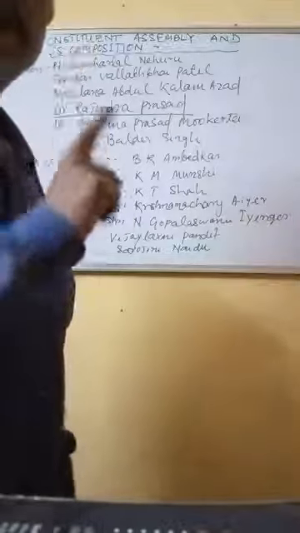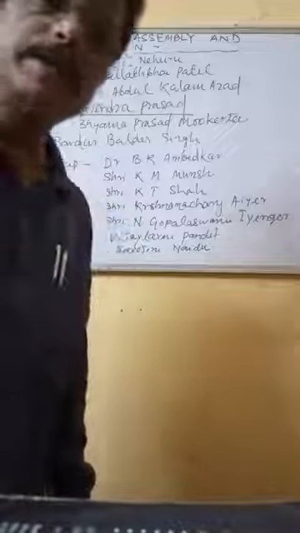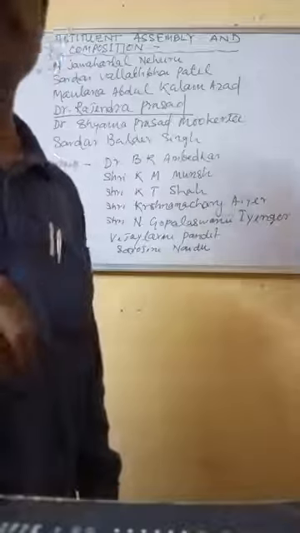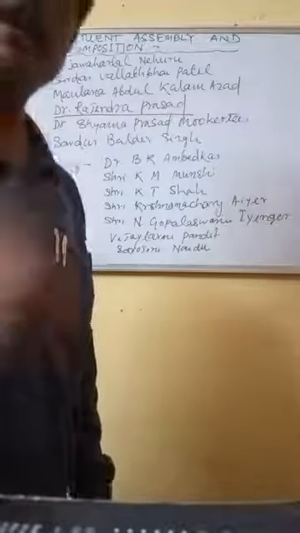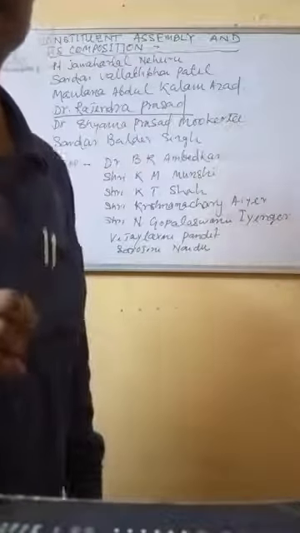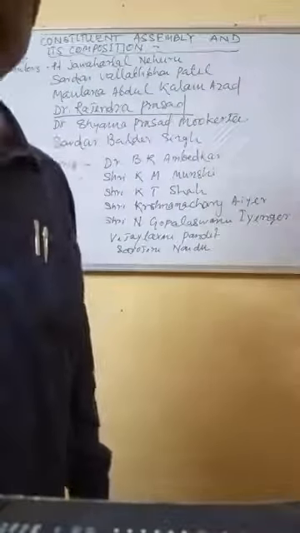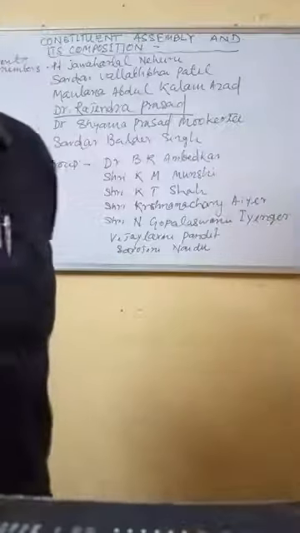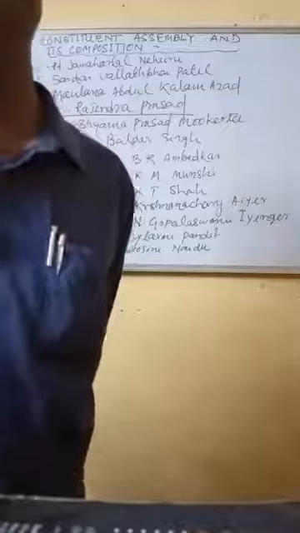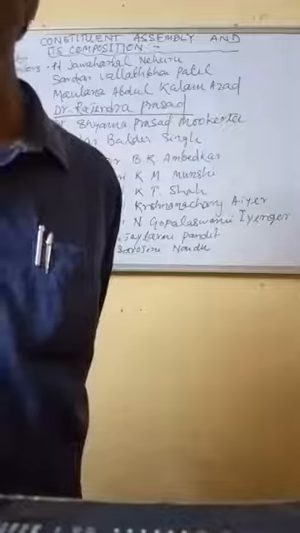Remember, under the Constituent Assembly, there were so many subcommittees made to do different work. Among those subcommittees, one of the prominent ones was the drafting committee, whose main responsibility was to write the Constitution. The head of the drafting committee was Dr. B.R. Ambedkar, and this committee had 8 members, who were entrusted with the task to prepare the draft of the Constitution.